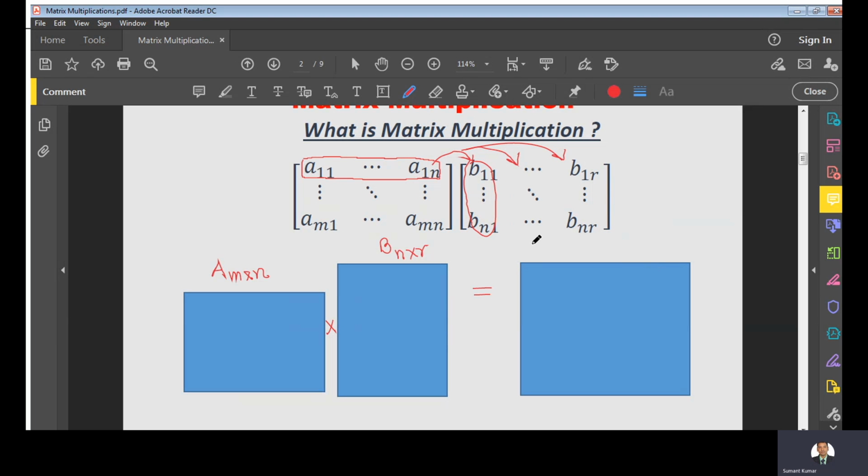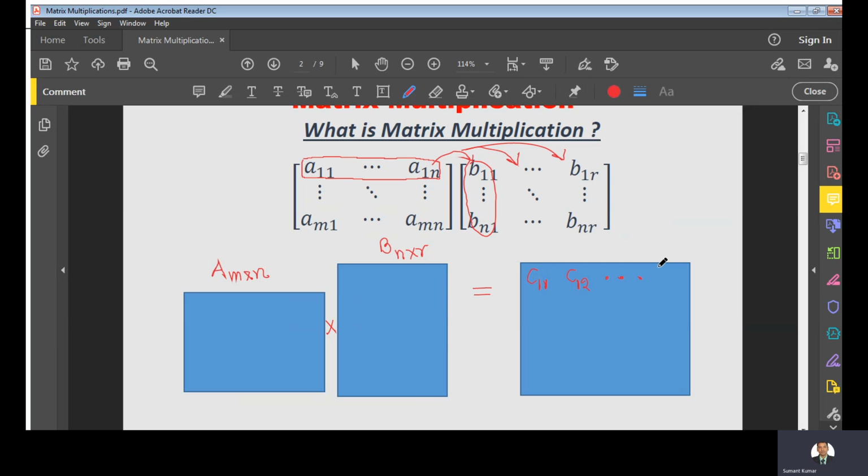See, when we multiply the first row with the first column, we will get a dot product, and that is C11. When we multiply the first row with the second column, we will get an element, that is a number, the dot product of the first row and second column, that will be C12, right? In the same way, you can do this process for each column.